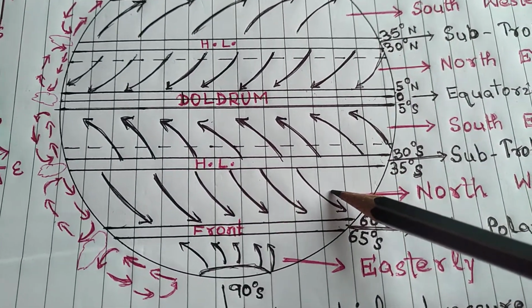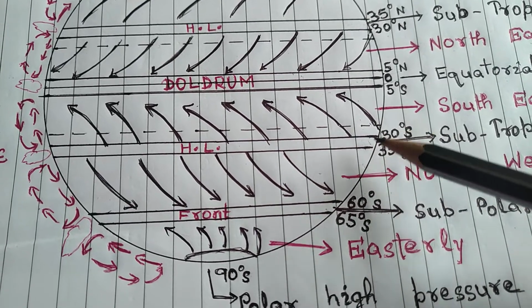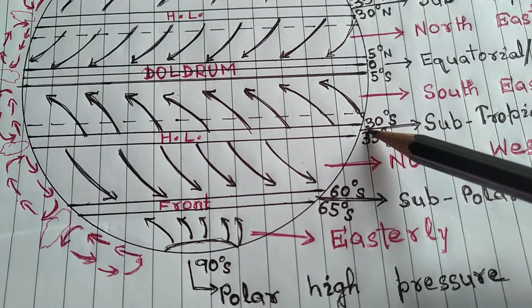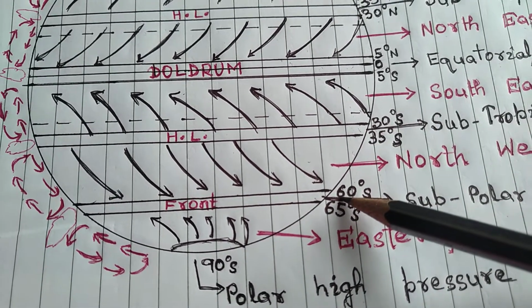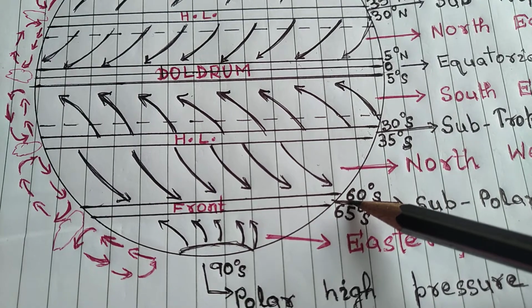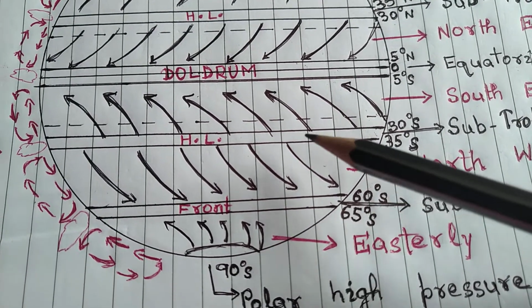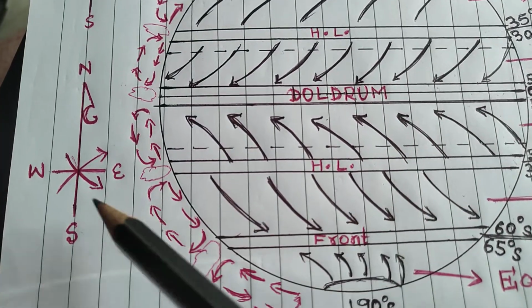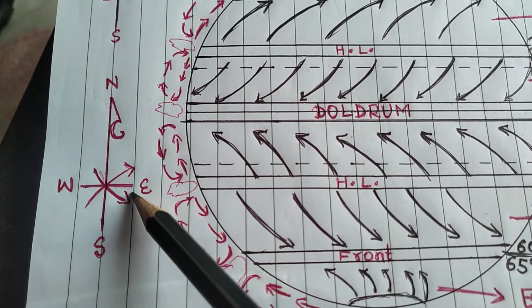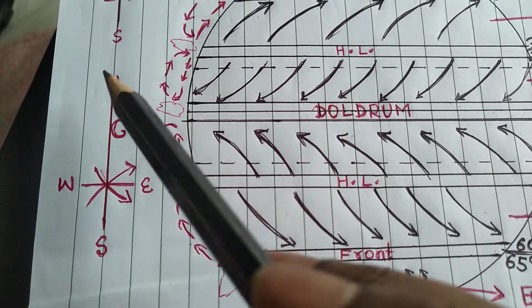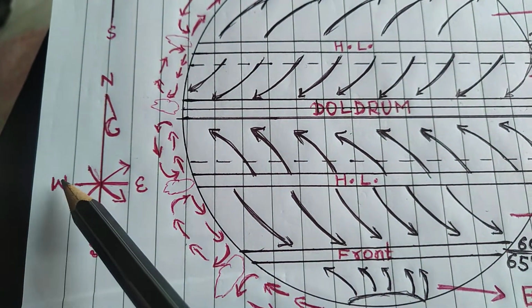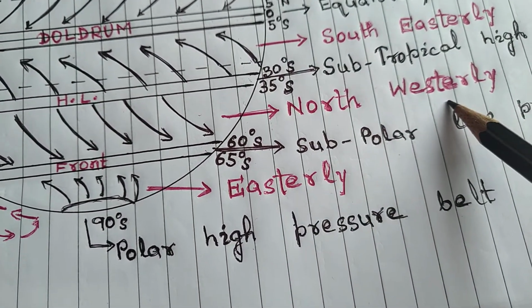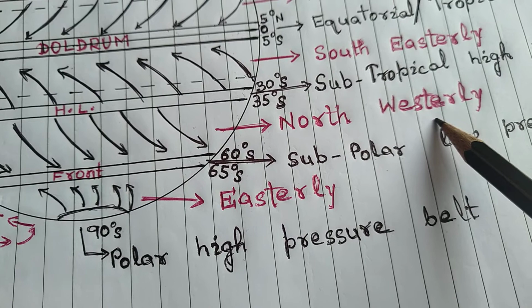Similarly, in the southern hemisphere, from 30 to 60, it's known to us that 30 contains the high pressure belt and 60 is the area of low pressure belt. So the wind is blowing in this direction, which means it is blowing from the northwest. So the name of the wind will be northwesterly. I think this is also clear to you.